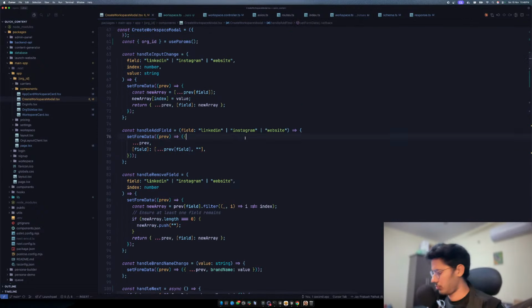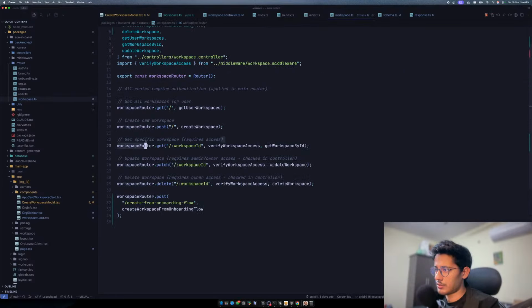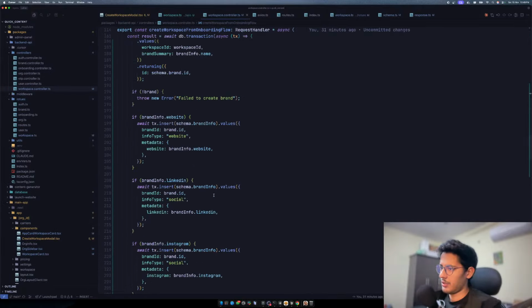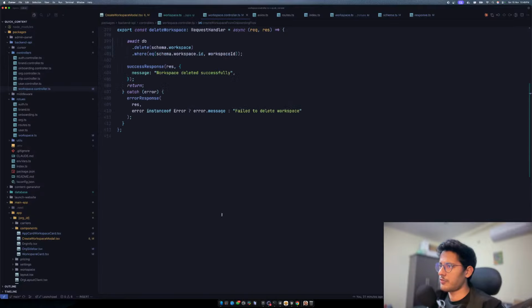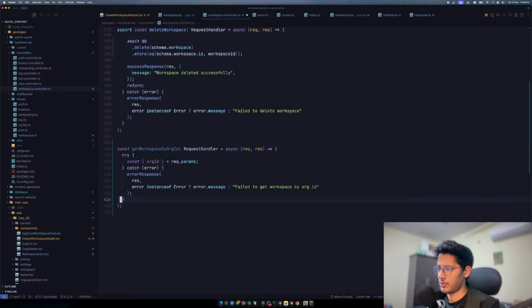So let's go to the routes. Let's go to the workspaces, and let's see what we get. So we have the individual workspace, create workspace, workspace ID. Nah, we don't have, sadly. So we need a workspace for a particular user, for a particular org ID, right? So we'll say get workspace for org ID, and that's what we need.